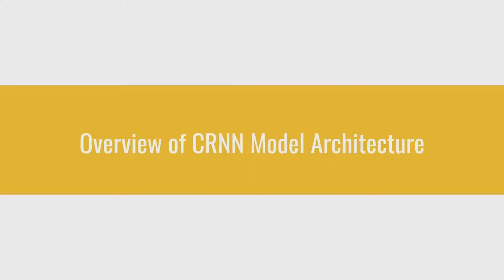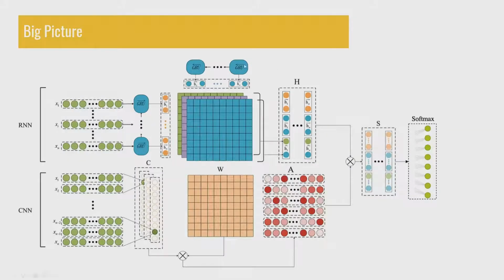Here we will give a brief overview of the CRNN model architecture. Here we have the RNN pipeline as well as the neural tensor layer, and then parallel to it is the CNN pipeline. Both of these are combined at the end to find our classification results.